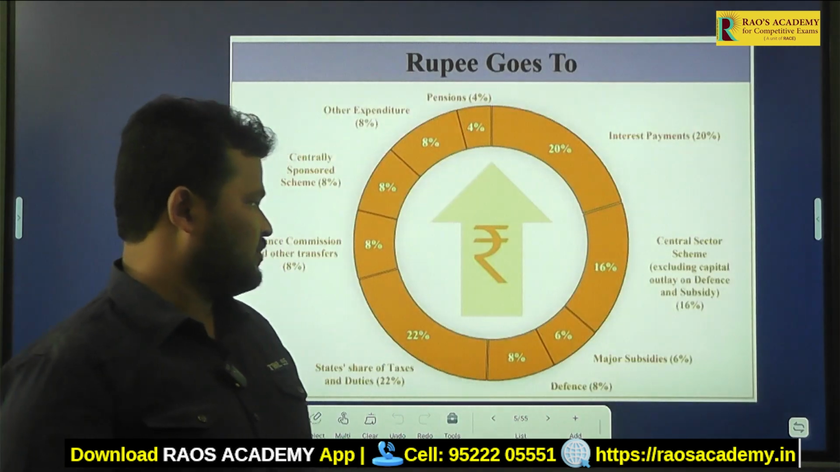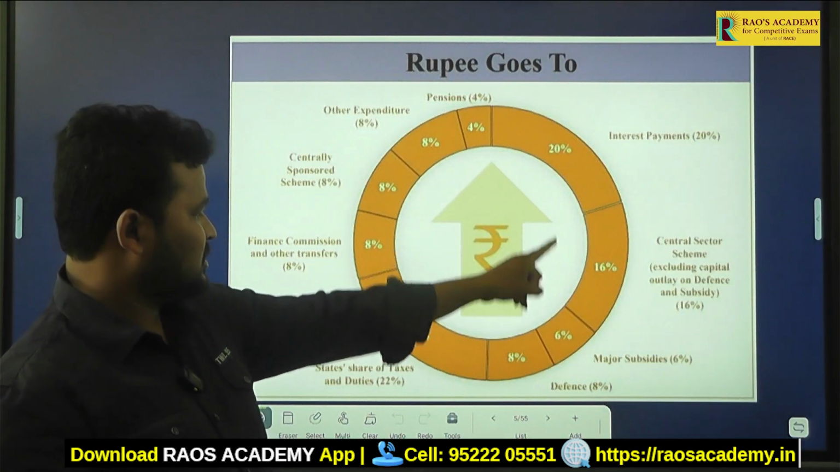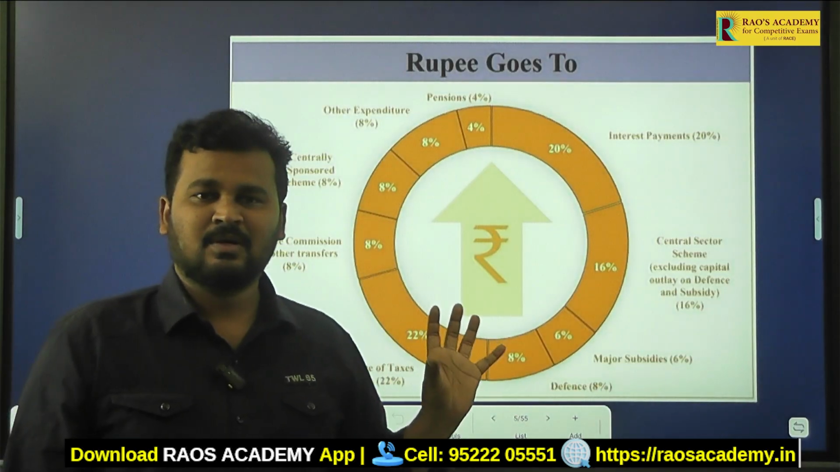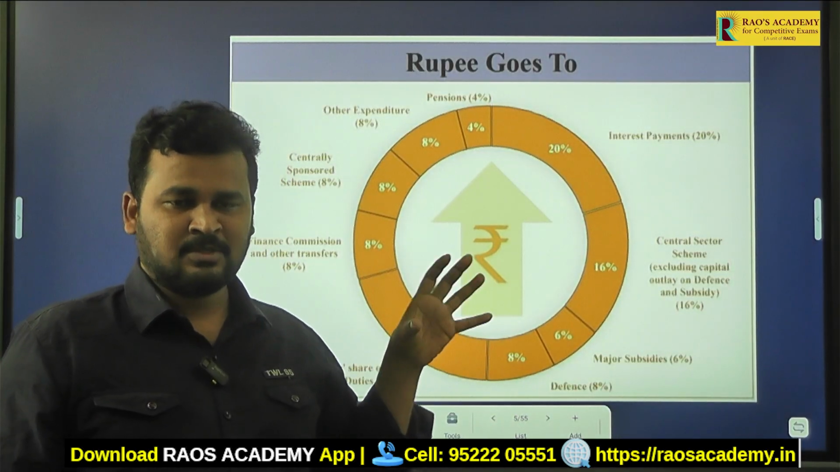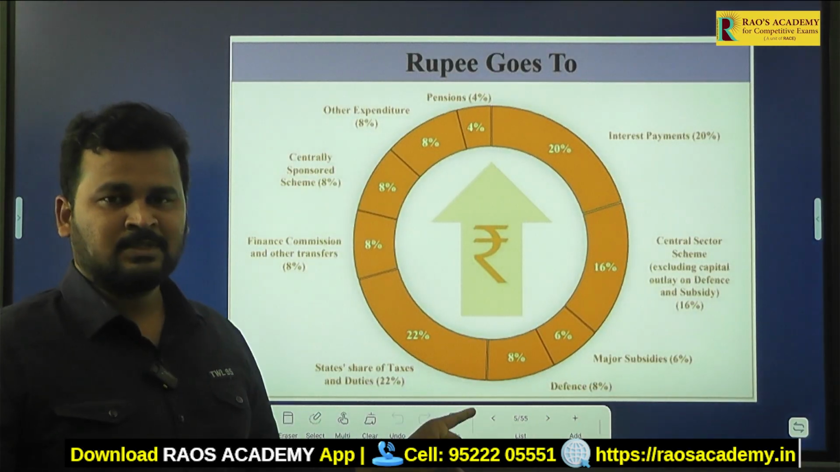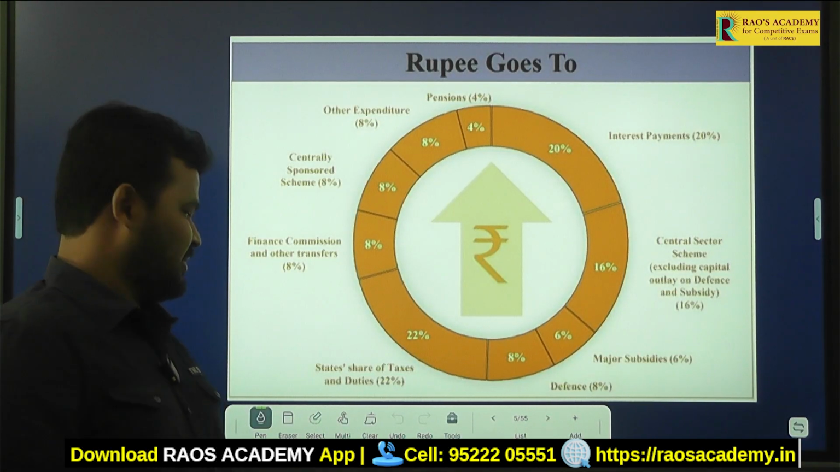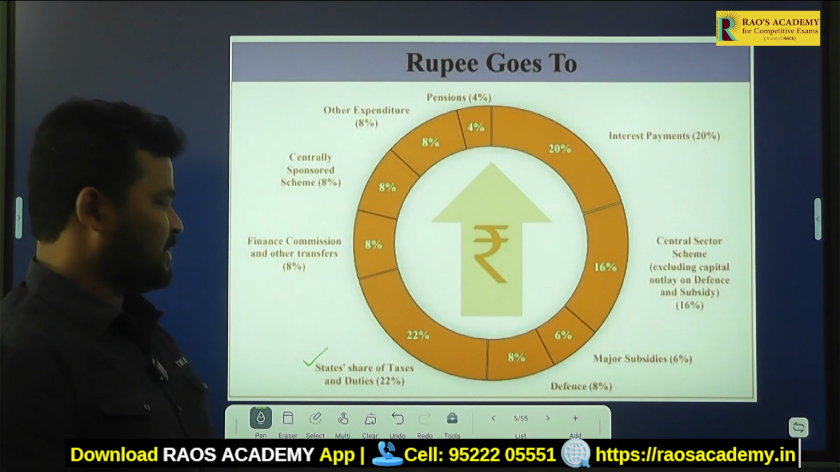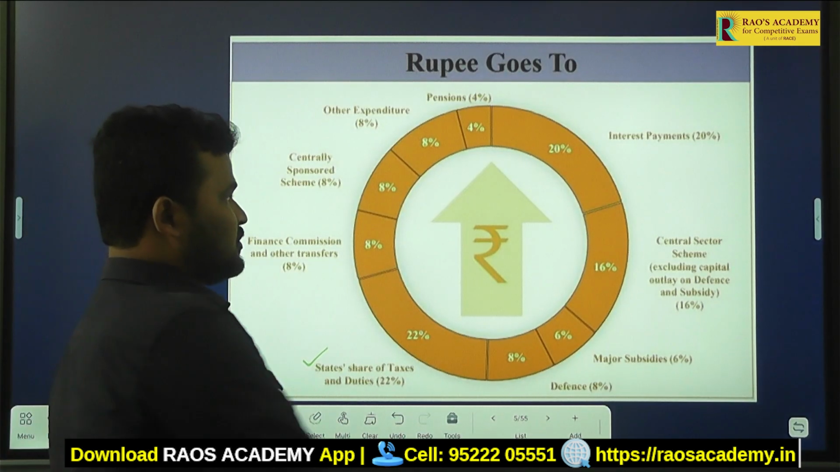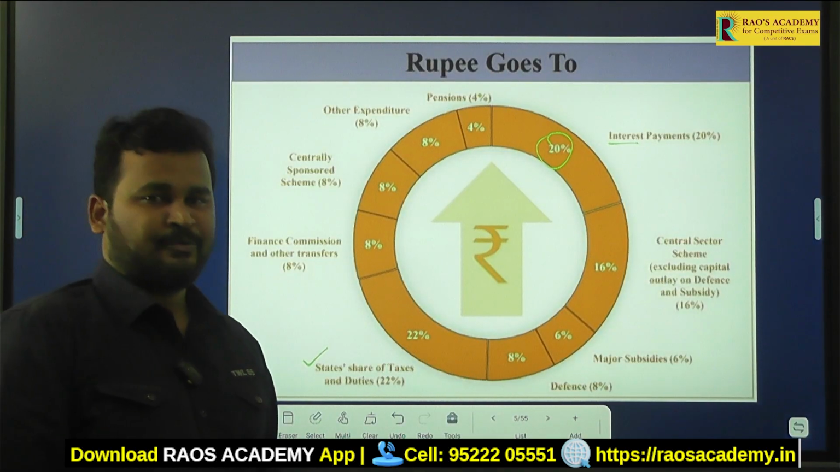And coming to some more information, where the rupee goes. So you can see 22%. For example, if our central government is going to spend 100 rupees, among that 100 rupees, 22 rupees will be shared with the states as the states' share. So it is the highest among all these parameters. And second place goes to 20%, which is nothing but interest payments. For interest payments, the government will pay 20%.